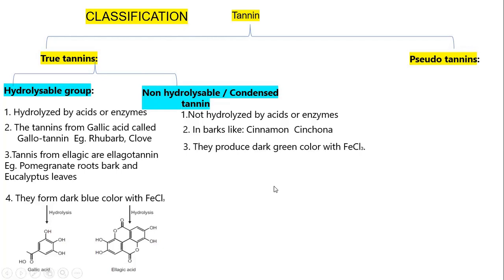In short, if hydrolyzable tannins are there you will get a blue color, and if you get a blue color, that indicates that hydrolyzable tannins are present. If you get a green color, it is non-hydrolyzable tannin. In this way, this differentiation is there. Okay, and I say this because sometimes the question is asked: differentiate between hydrolyzable tannin and condensed tannin. So these are the examples.